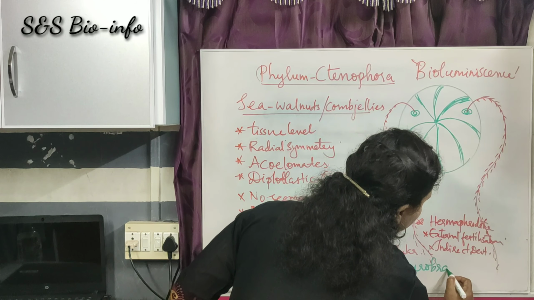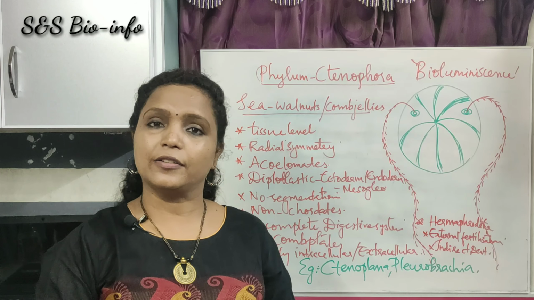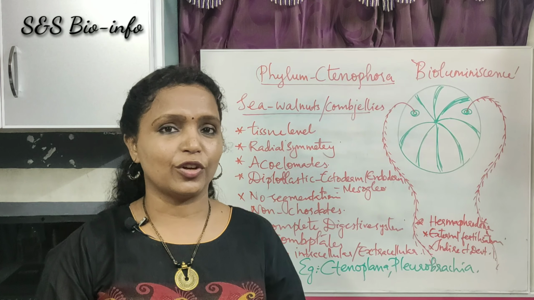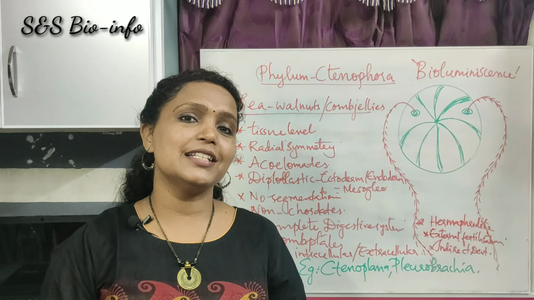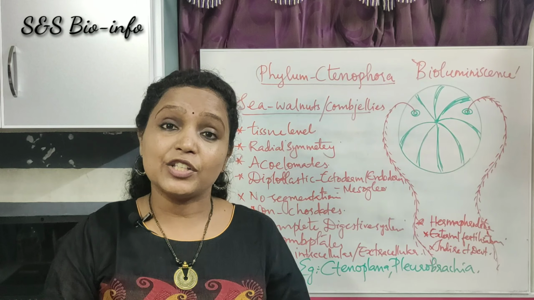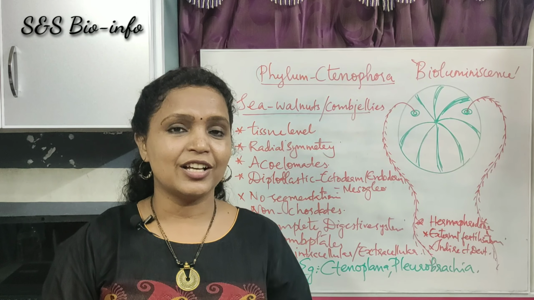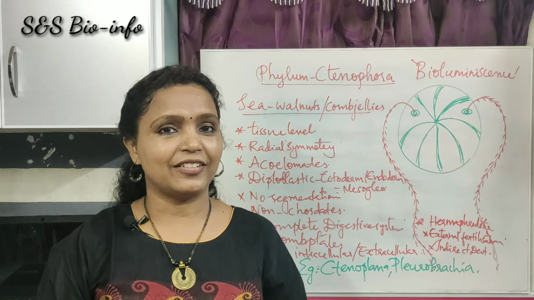Today we have learnt about the common features as well as the specific features of 3 phyla. Those are the phylum Porifera, phylum Coelenterata and the phylum Ctenophora. I hope you understood the topic well. With this, I conclude my session. We will meet again with the rest of the phyla, the non-chordates and chordates in the upcoming sessions. Thank you and have nice moments.